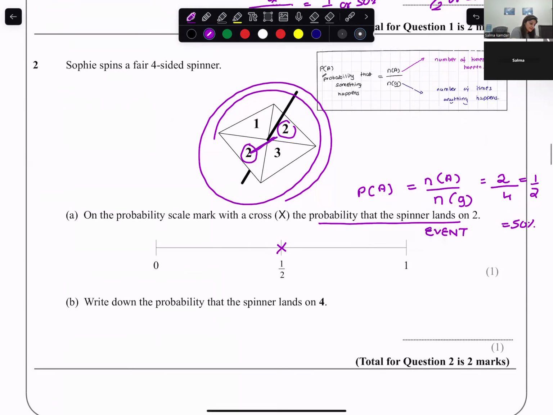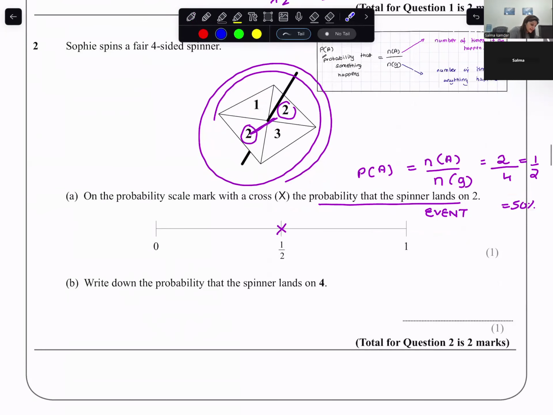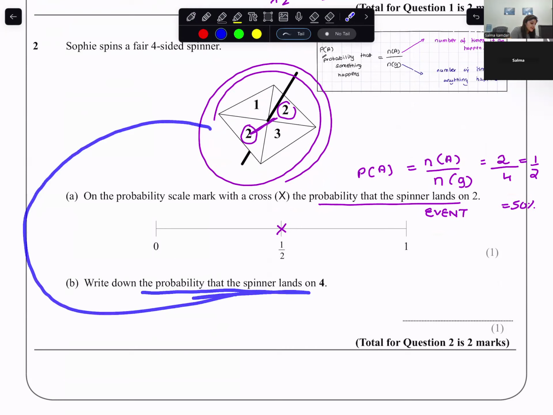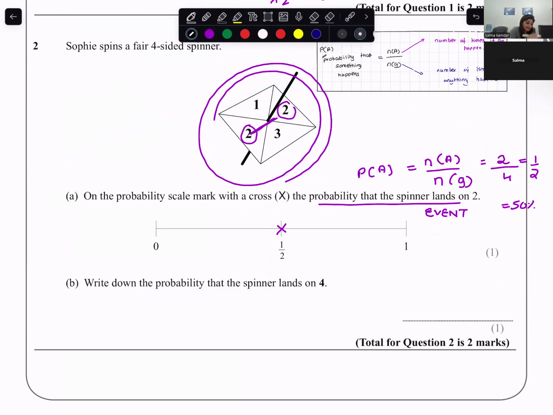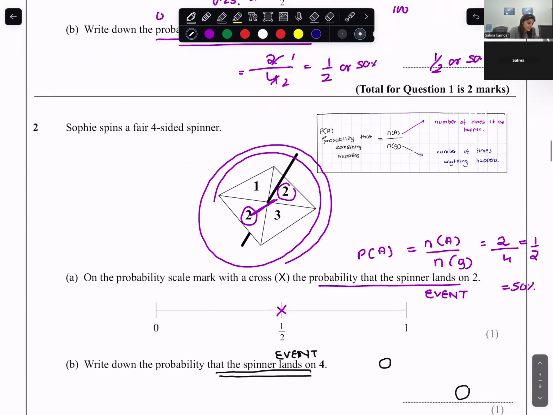Okay. So you have to keep this in mind. Probability that something happens is the number of times it can happen divided by the total number of possible outcomes, or the number of times anything could happen. Write down the probability that the spinner lands on 4. Can you see any 4 over here? No. That means the probability of the event that the spinner lands on 4 happening is 0. It is impossible. 0. Okay.